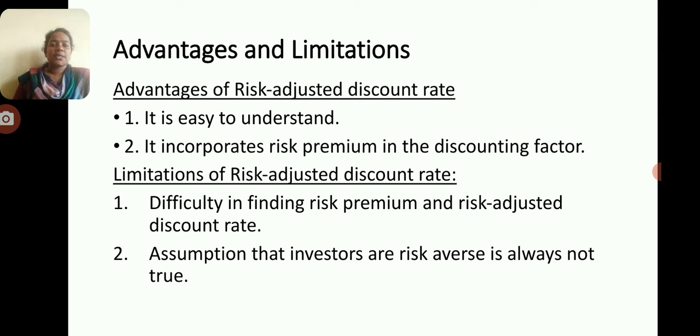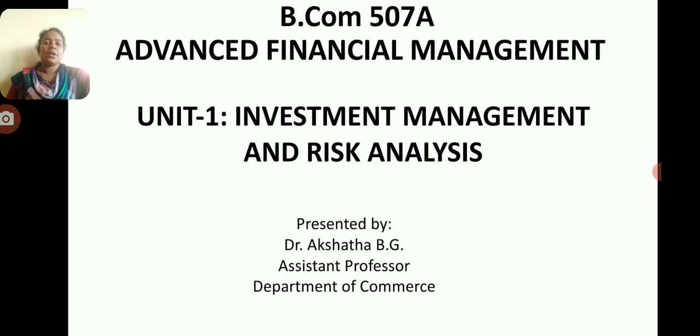The limitations of the adjusted rate: first, there is difficulty in finding the risk premium and risk adjusted discount rate. There is no easy way of obtaining an adjusted rate. The capital asset pricing model offers a basis for computing the risk adjusted rate, but its use has still to pick up in practice. Second, the assumption that investors are risk averse is not always true. It completely relies on the assumption that investors are risk averse. True, it is mostly true. However, a group of risk seekers also exists who do not follow the formula of risk adjusted discount rate.